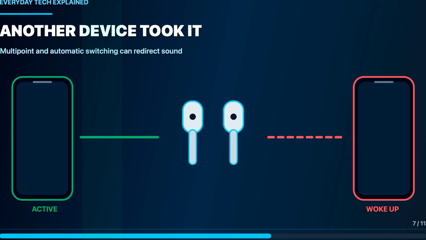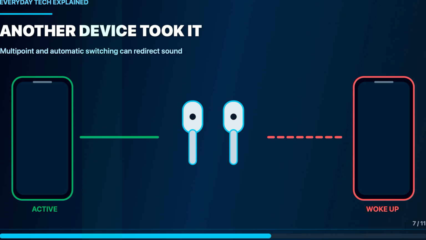Next, remove competing devices from the test. Multipoint headphones can remember a phone and laptop at the same time. A notification, meeting app, television, tablet, or car may quietly take the active audio slot. Turn Bluetooth off on other nearby sources for 1 minute. If sound returns, adjust automatic switching or remove pairings you no longer use.